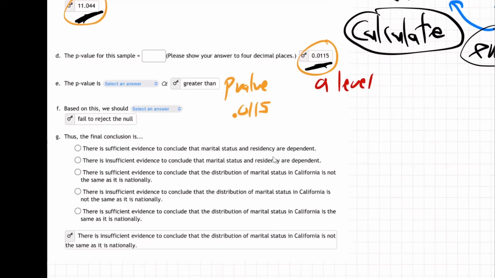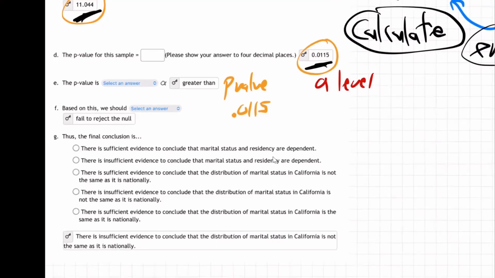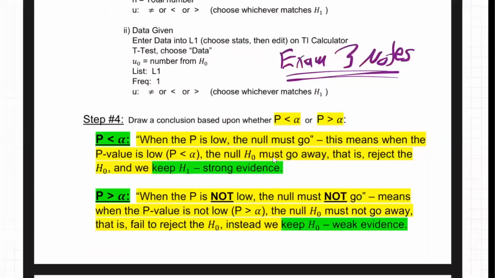H0 is same. And that's who we believe. H0 said, I'll just write it right here, same. H1 said not the same. Well, our evidence said keep H0, which means they are the same. We believe the California men and the men for the whole nation, their different categories of married, widowed, divorced, and so on are pretty much the same, because the evidence is weak. There's just not enough evidence to show they're different.